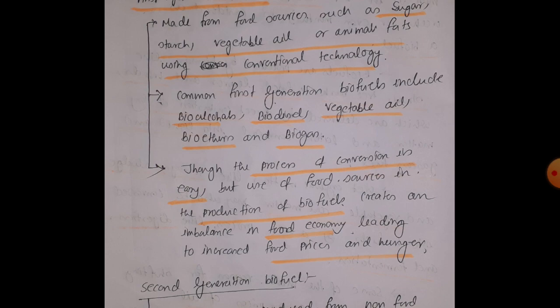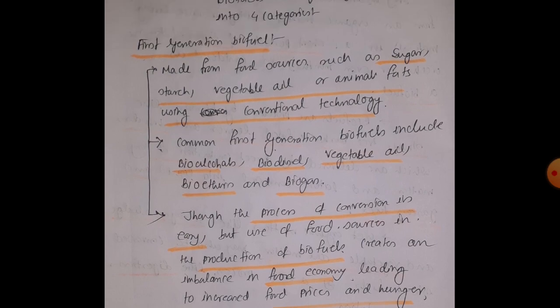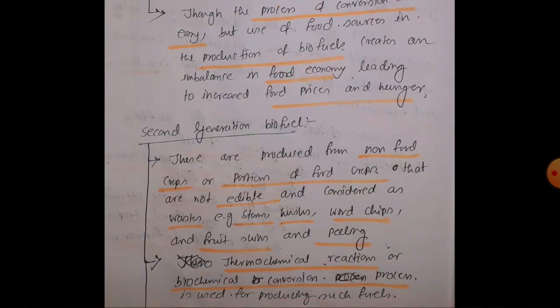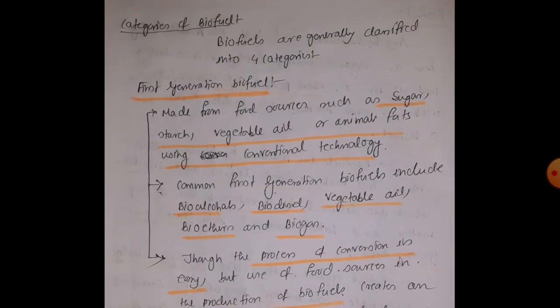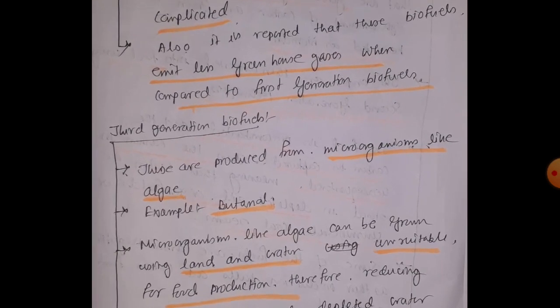In first generation biofuel we use conventional technologies, and in second generation we use biochemical conversion or thermochemical reactions. In first generation biofuel the emission of greenhouse gas is high compared to the second generation. And most importantly, the process in first generation biofuel is easier, but the process in second generation biofuel is quite complicated.